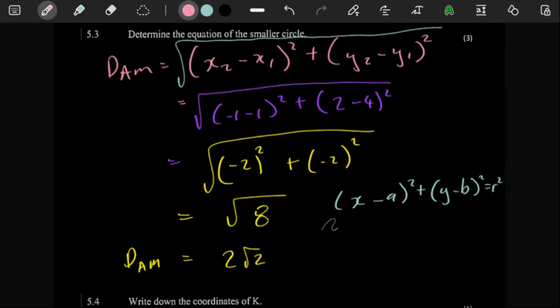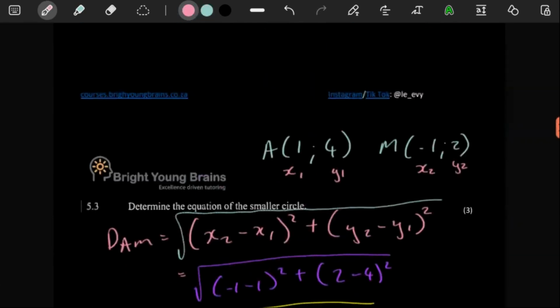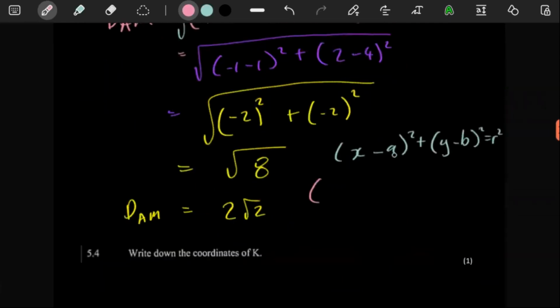The center we have it because of M. So if you throw a negative 1 over there, it's going to come out as a 1. If you throw a positive 2 over there, it's going to come out as a negative 2. And the radius, we said it's 2 square root of 2, and the whole thing, make sure it's squared. There you go. That's going to be your answer.